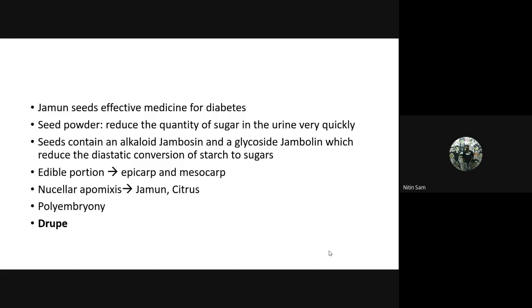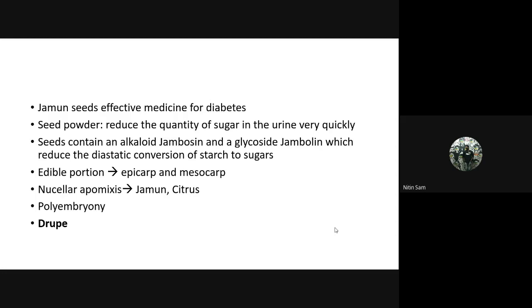Jamun seeds are effective medicine for diabetes. The seed powder reduces the quantity of sugar in the urine very quickly. Thus, it is used for diabetic patients. Seeds contain the alkaloid jambosin and the glycoside jambolin. Remember alkaloid jambosin, glycoside jambolin, which reduce the diastatic conversion of starch into sugar. The edible portion is epicarp and mesocarp.